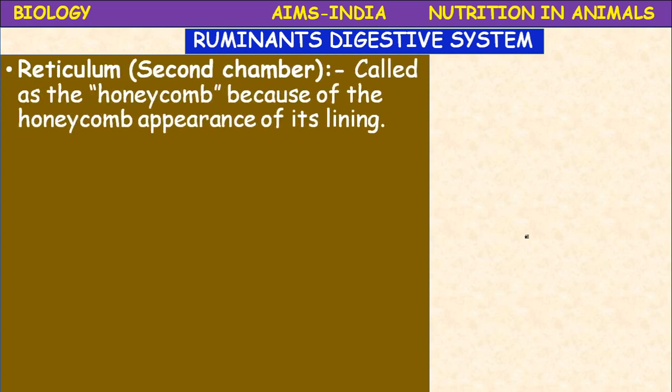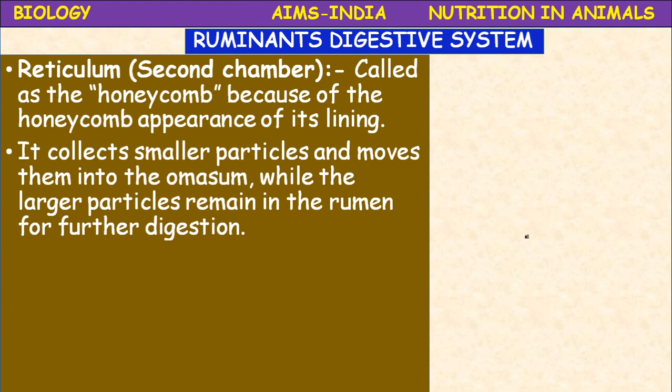Here the second chamber, the reticulum, is called the honeycomb because of the honeycomb appearance of its lining. Rumen is followed by the reticulum. Then what is the function of this reticulum? It collects the smaller particles and moves them into the omasum, while the larger particles remain in the rumen for further digestion.